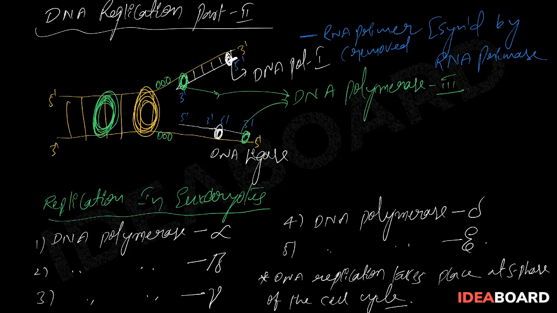But in prokaryotes, there are no cellular phases like interphase, M phase, karyokinesis, cytokinesis and so on, so the DNA is directly divided, and we cannot say exactly where replication takes place, in the sense like in eukaryotes. So in eukaryotes, DNA replication takes place at the S phase of the cell cycle, that is the synthesis phase.